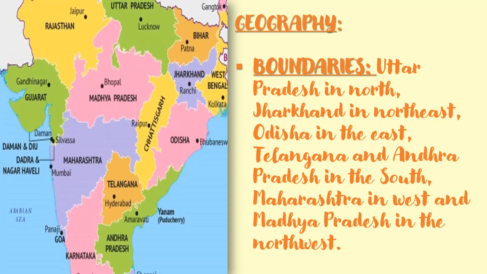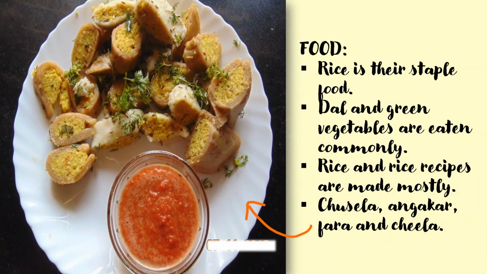Now, when we talk about the food of Chhattisgarh, rice is their staple food. They use rice in every food. Dal and green vegetables are eaten commonly, and rice is their staple food. So rice recipes are made mostly. That is chusela, angakar, fara, and chila. They are the dishes of Chhattisgarh, and this is the picture of fara.